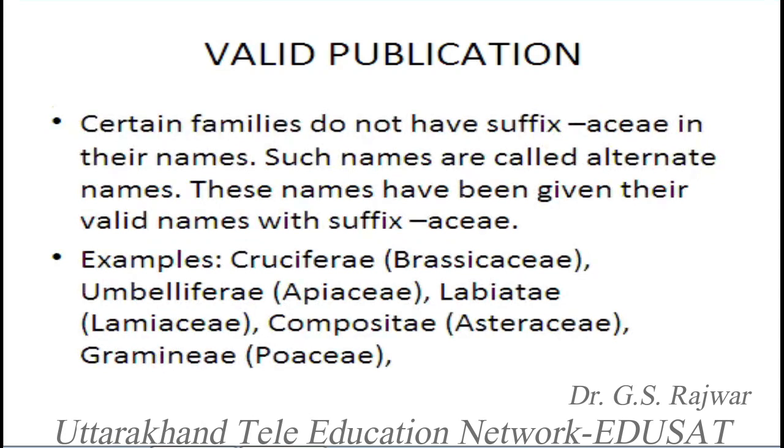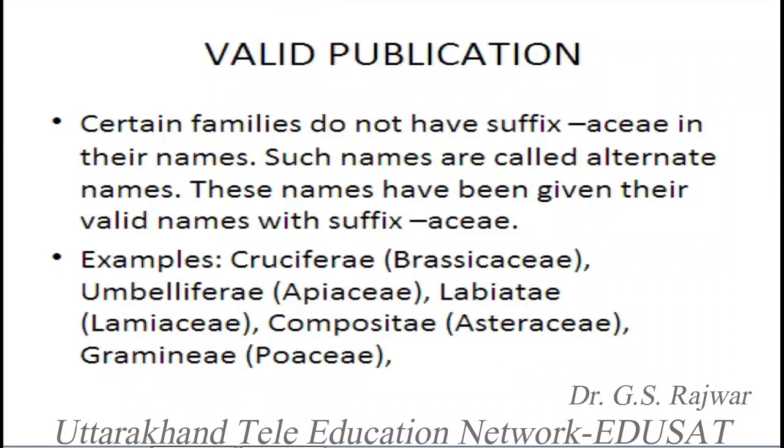There are some exceptions here. Some families do not have the suffix or ending aceae. The code recognizes these names also, and they are called alternate names. They are not rejected. But names of such families have also been provided which have the suffix aceae.